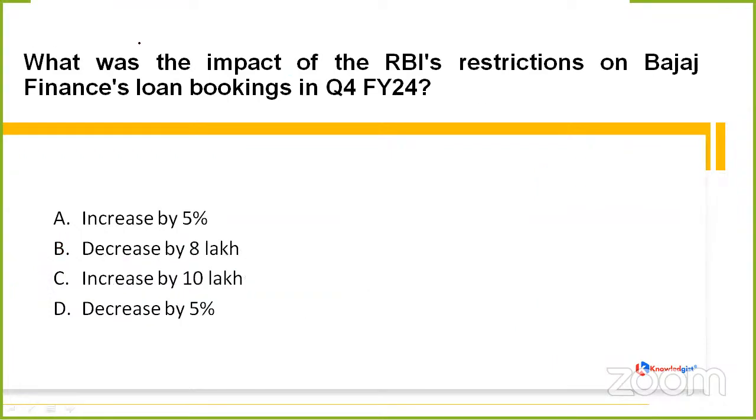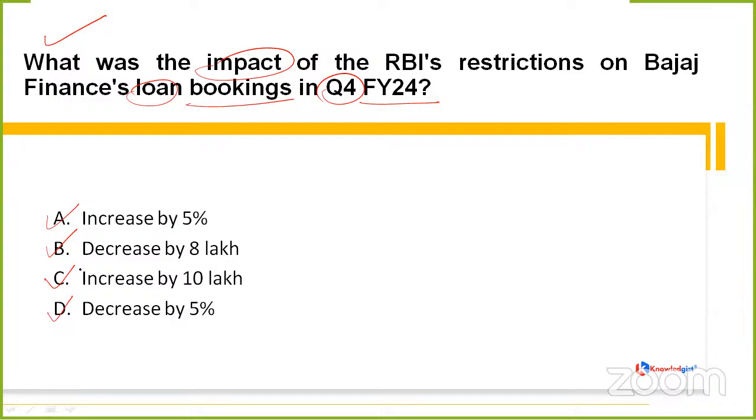Clear? Now, the next question is asking, what was the impact of the RBI's restrictions on Bajaj Finance loan bookings in Q4 financial year 24? Of course, there were certain restrictions which we talked about in the previous question, so there would be some after effects. Definitely there would be negative effects. So whether it has increased by 5%, decreased by 8 lakh, increased by 10 lakh, or decreased by 5%, what is it going to be?